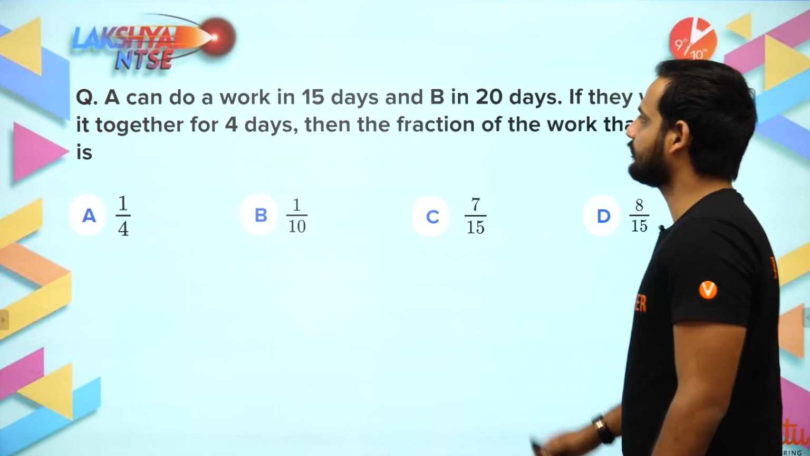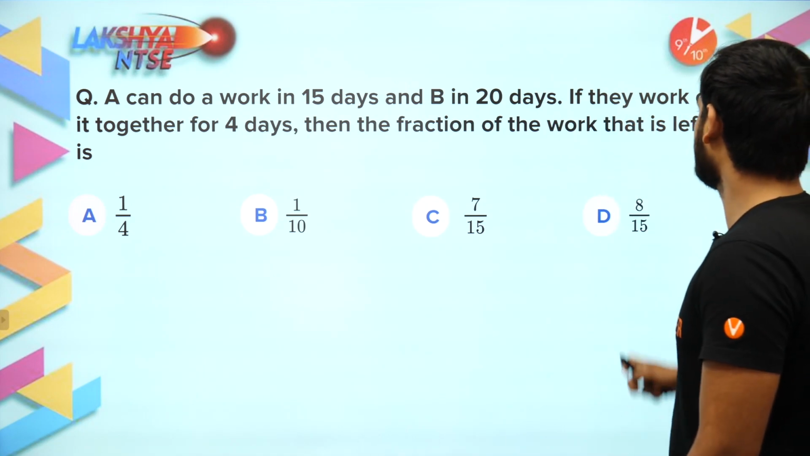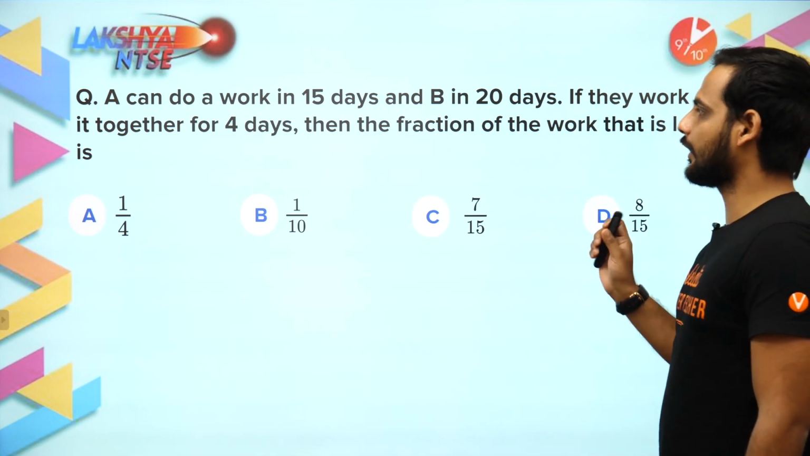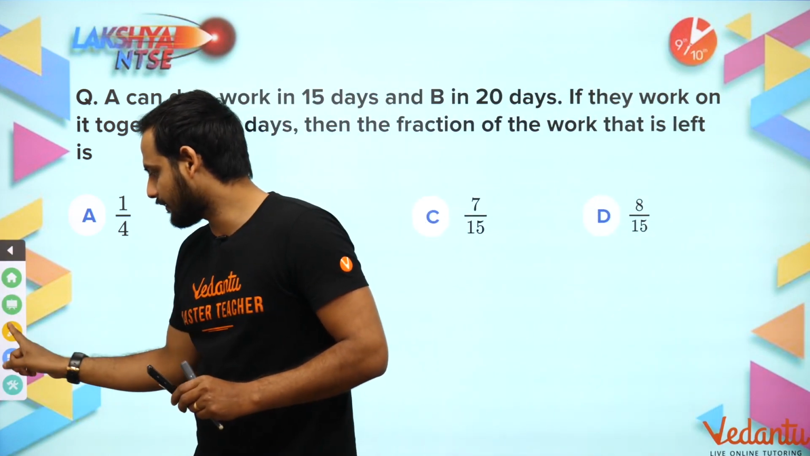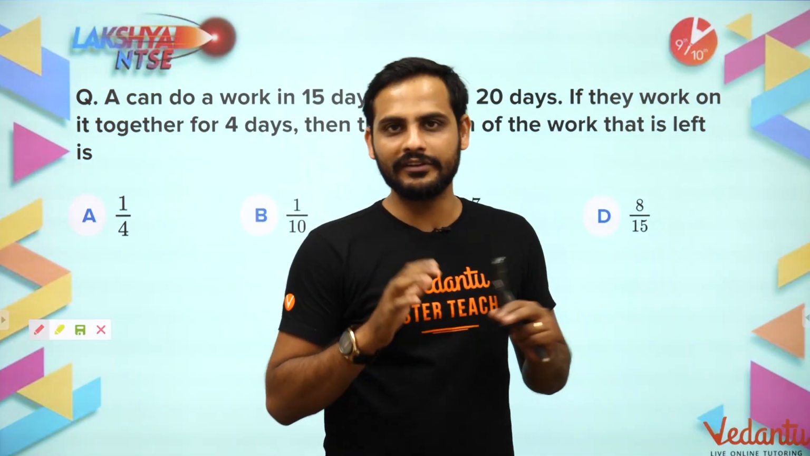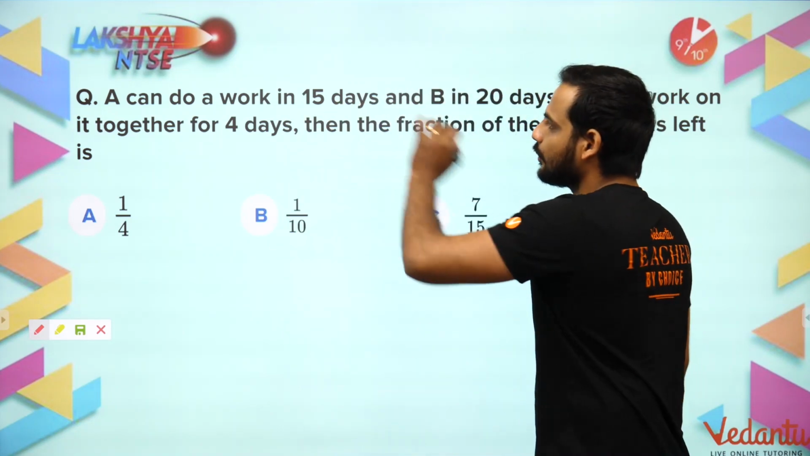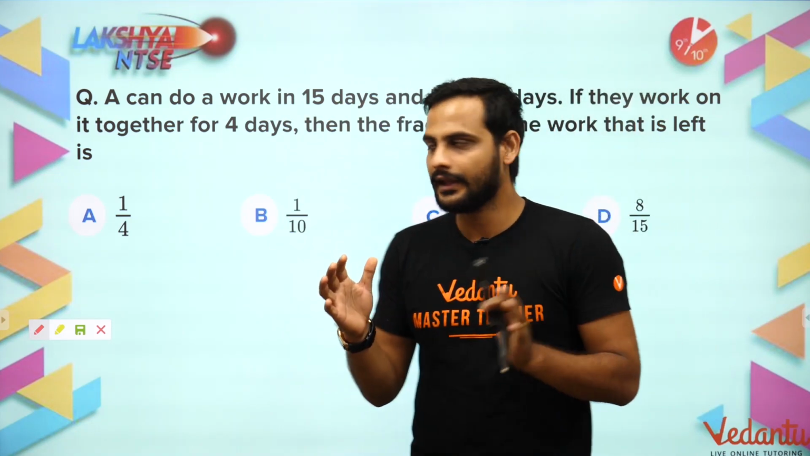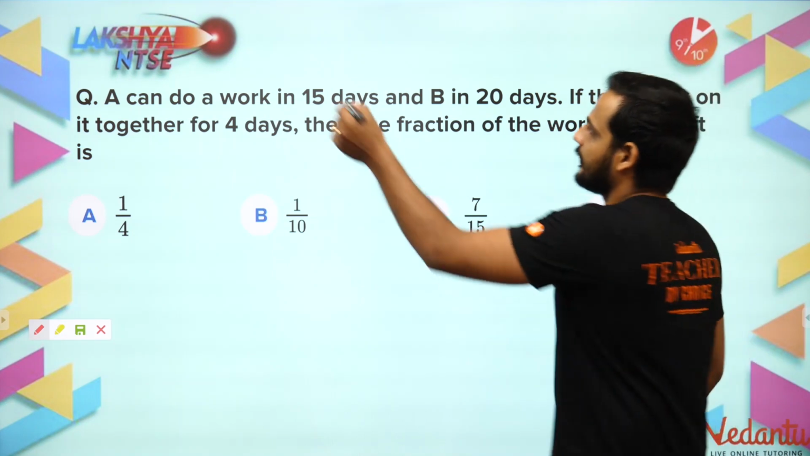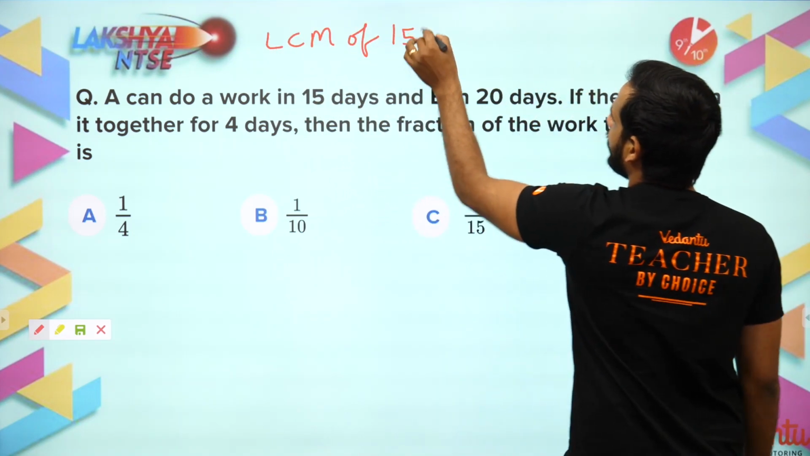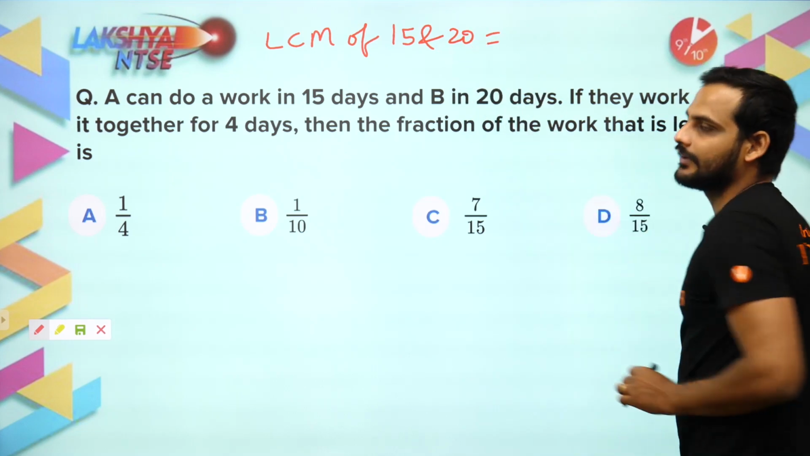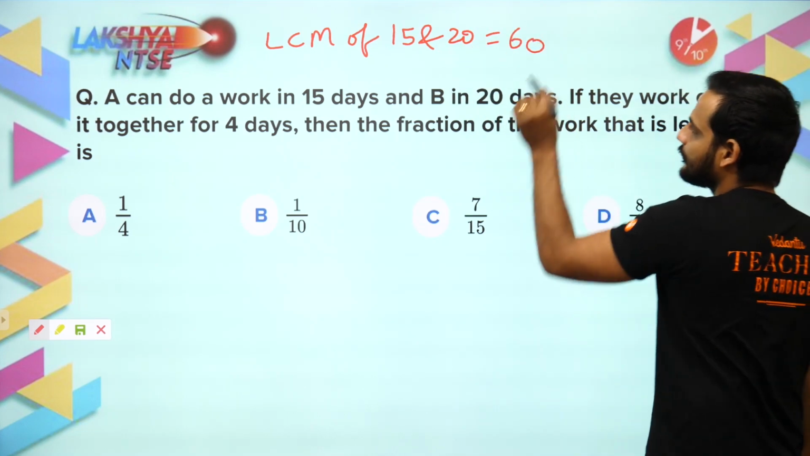A can do a work in 15 days, B can do it in 20 days. If they work on it together for 4 days, then find the fraction of the work that is left. So again that LCM method here. What is that LCM method? We will say it's the total work. See, A is doing some work in 15 days and B is doing some work in 20 days. So let us take the LCM of 15 and 20. What is the LCM of 15 and 20? 60. So this will be my total work.